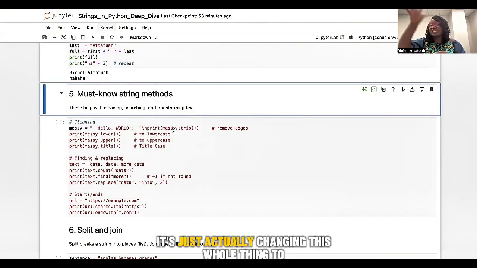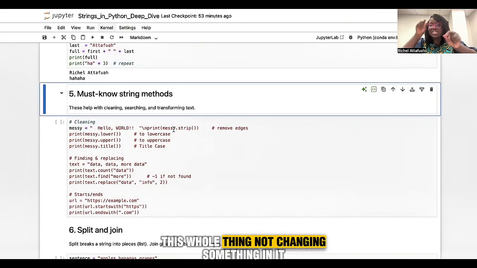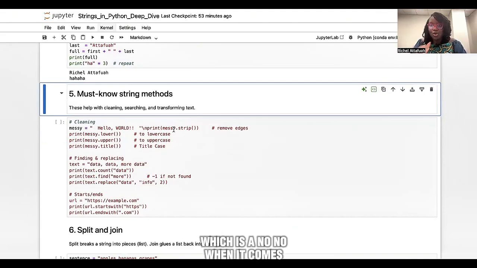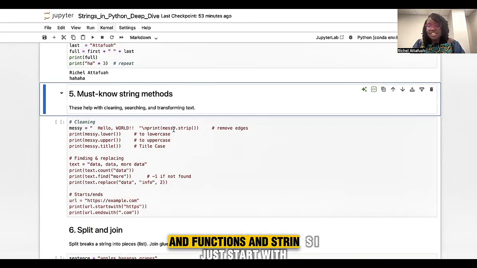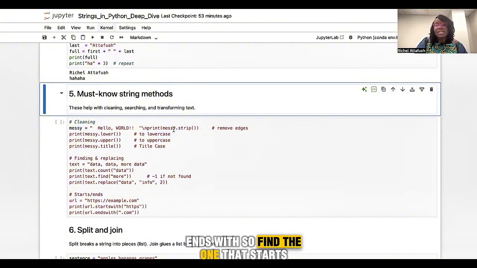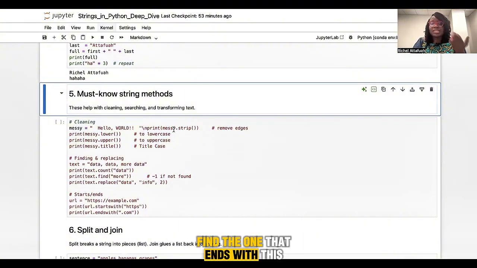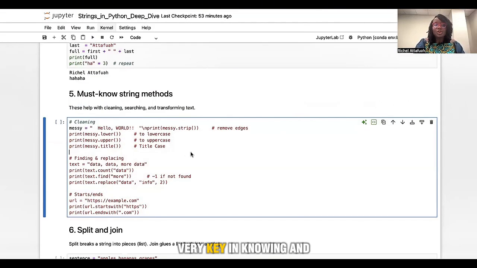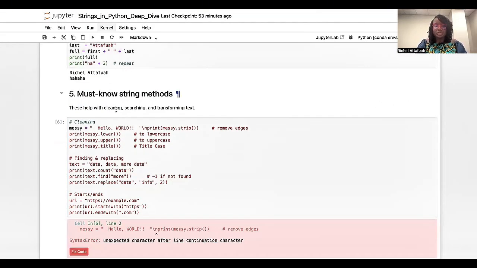It's just changing this whole thing to this whole thing, not changing something in it. Immutability is about changing something in it, which is a no-no when it comes to strings. I hope that is very clear. And you can use key functions in strings such as startswith and endswith. So find the one that starts with this, find the one that ends with this, and it's very, very key in knowing strings.